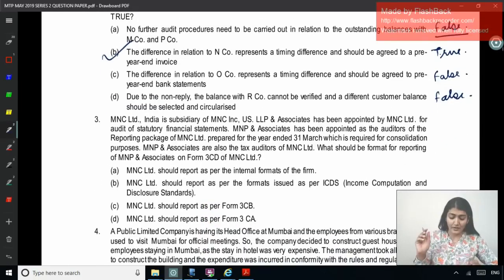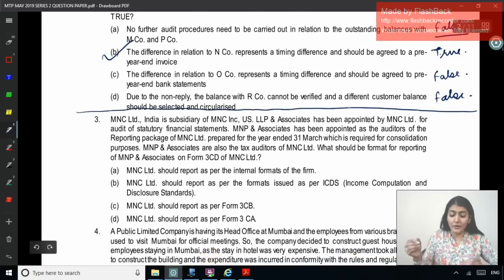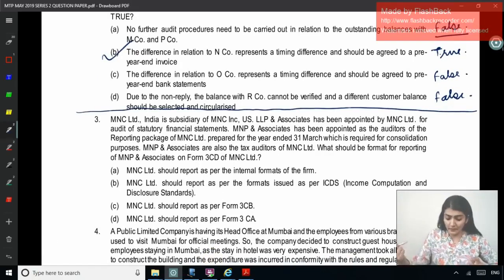Right, next one. MNC Limited India is a subsidiary of MNC Inc. US. LLP and Associates have been appointed by MNC Limited for audit of statutory financial statements. MNP and Associates have been appointed as the auditors of the reporting package of MNC Limited prepared for the year ended 31st March, which is required for consolidation purposes. MNP and Associates are also the tax auditors of MNC Limited. What should be the format for reporting of MNP and Associates on Form 3CD of MNC Limited?